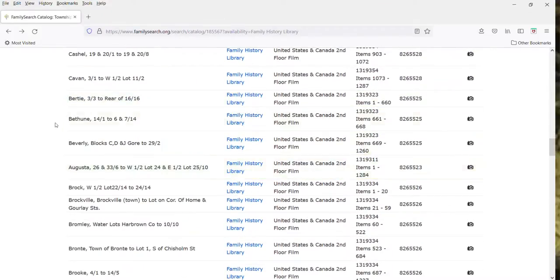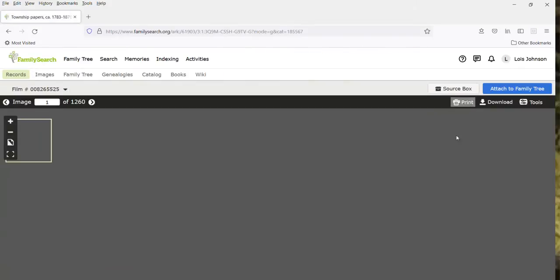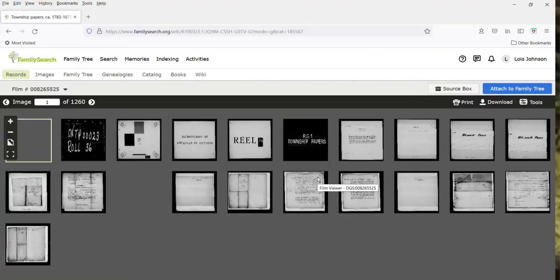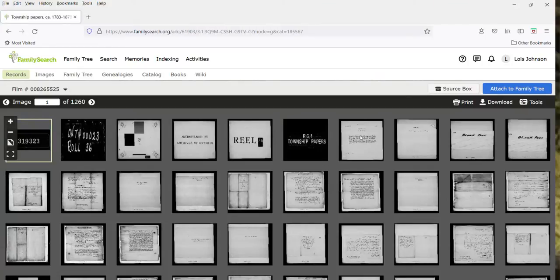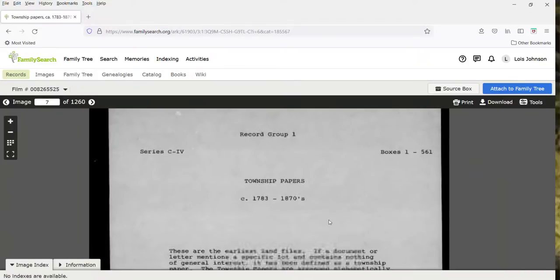It's not, oh, here's another one that says Bertie, and I'm going to pick that one. That starts on page 1 and goes to page 660, so that will probably be the rest of Bertie. If I go into that reel, I'm at the beginning here, but let's make sure we are at the beginning of Bertie. We want to make sure we're on the right reel.